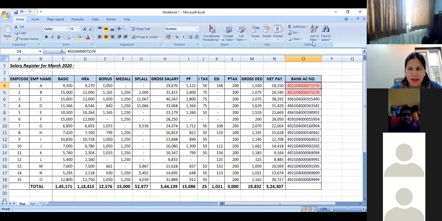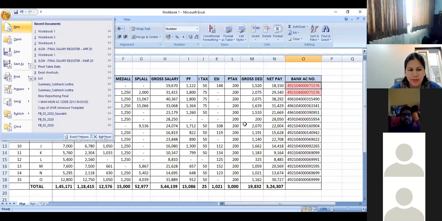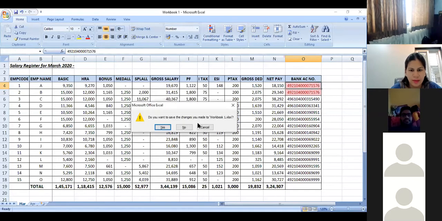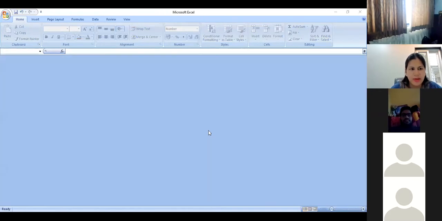Is there anything else? Is there anyone who wants me to repeat anything, or should I move forward? Please mention if someone wants me to repeat something in the chat box. Sorry. Okay, moving forward, we'll go to workbook 2. I'll request everyone to open workbook 2.